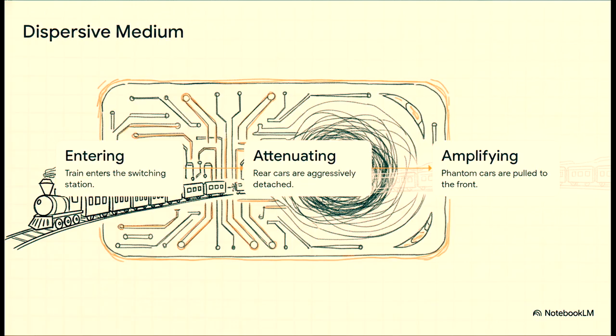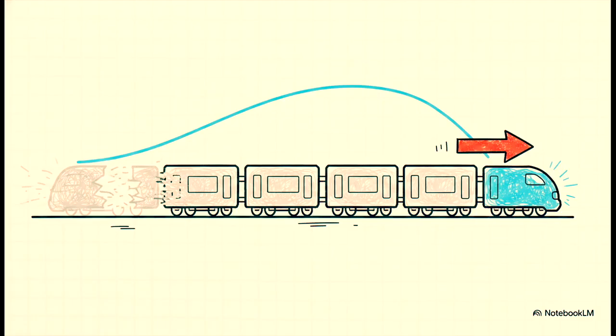But simultaneously, and this is the crazy part, it pulls brand new phantom cars to the very front of the line, completely amplifying the leading edge. The station is physically and dynamically rebuilding the train while it's still moving. And honestly, that brilliantly explains exactly why those optical instruments were totally fooled.